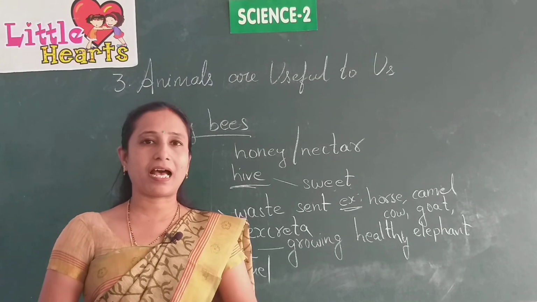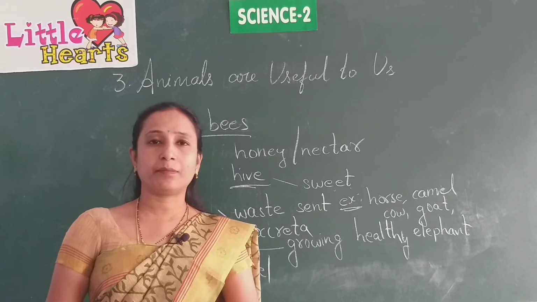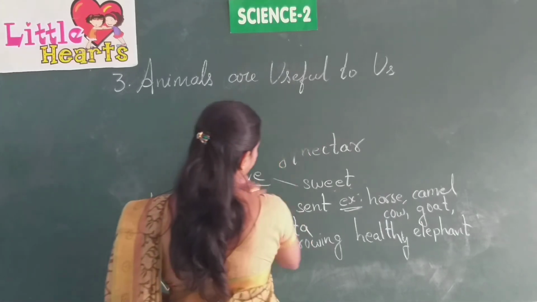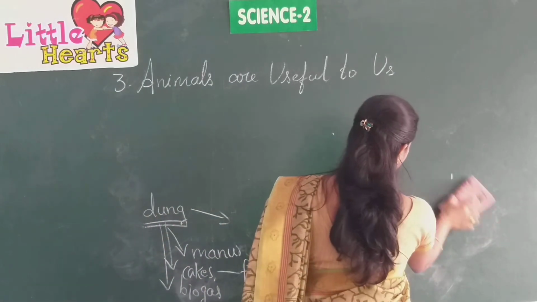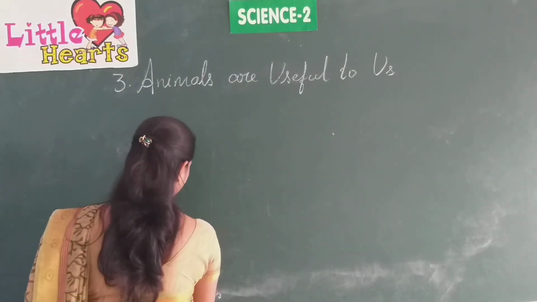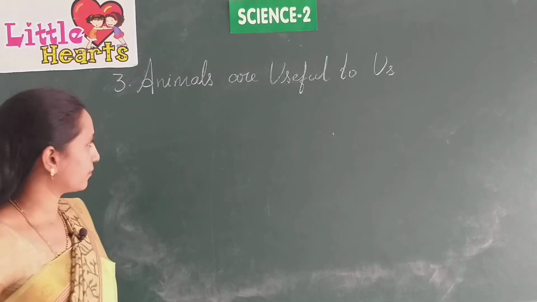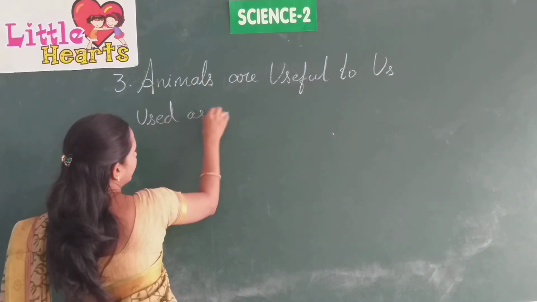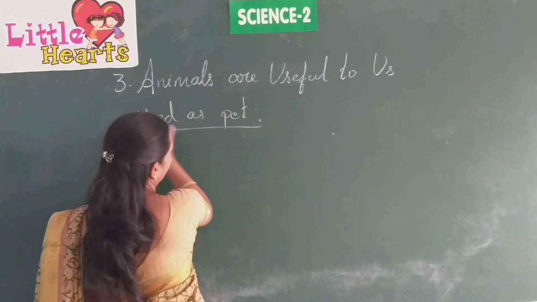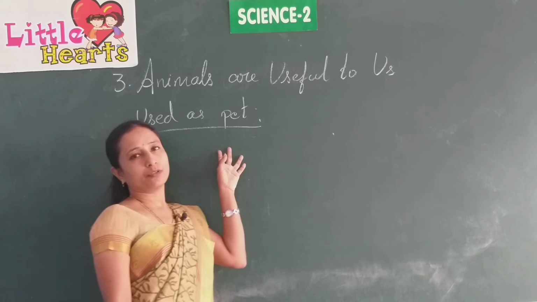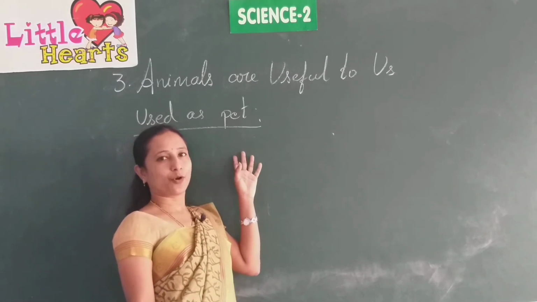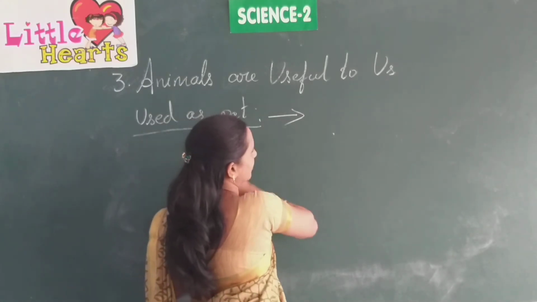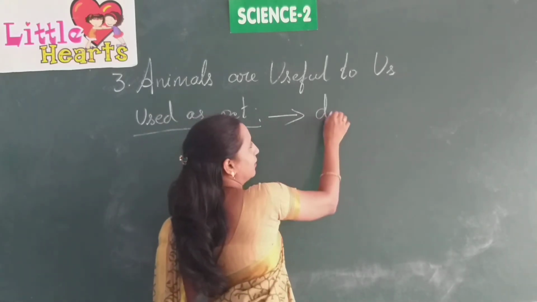Yes. And the last topic is animals which we use as pets. Many of you like to have pets at home. Children like to enjoy with them. So, what are the pets which children or people like?